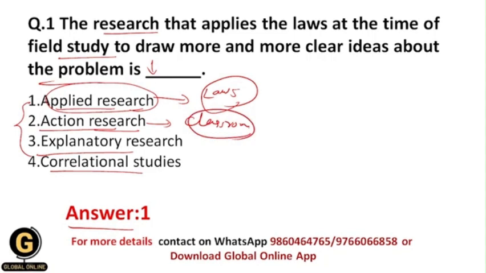Okay, explanatory research, as the name suggests, basically explains the relationship between the variables. Correlational studies basically establish the correlation between the variables. That's why the correct answer for this question is 1.